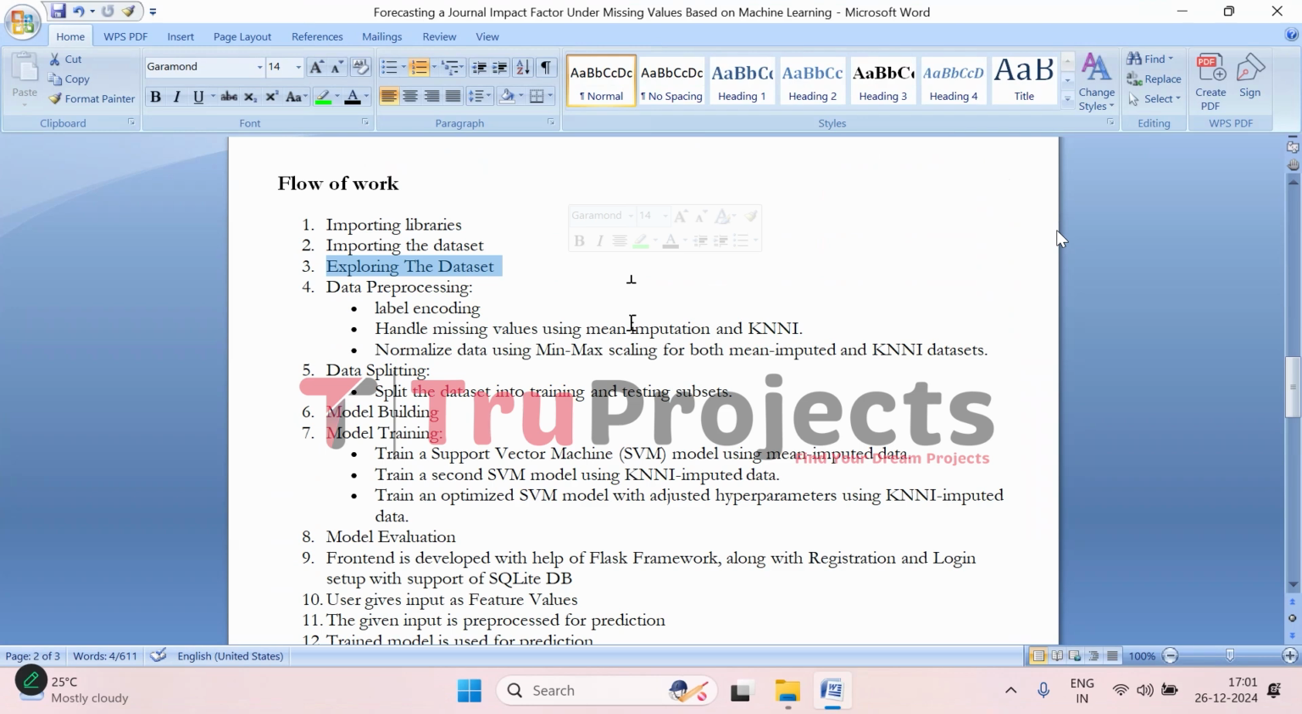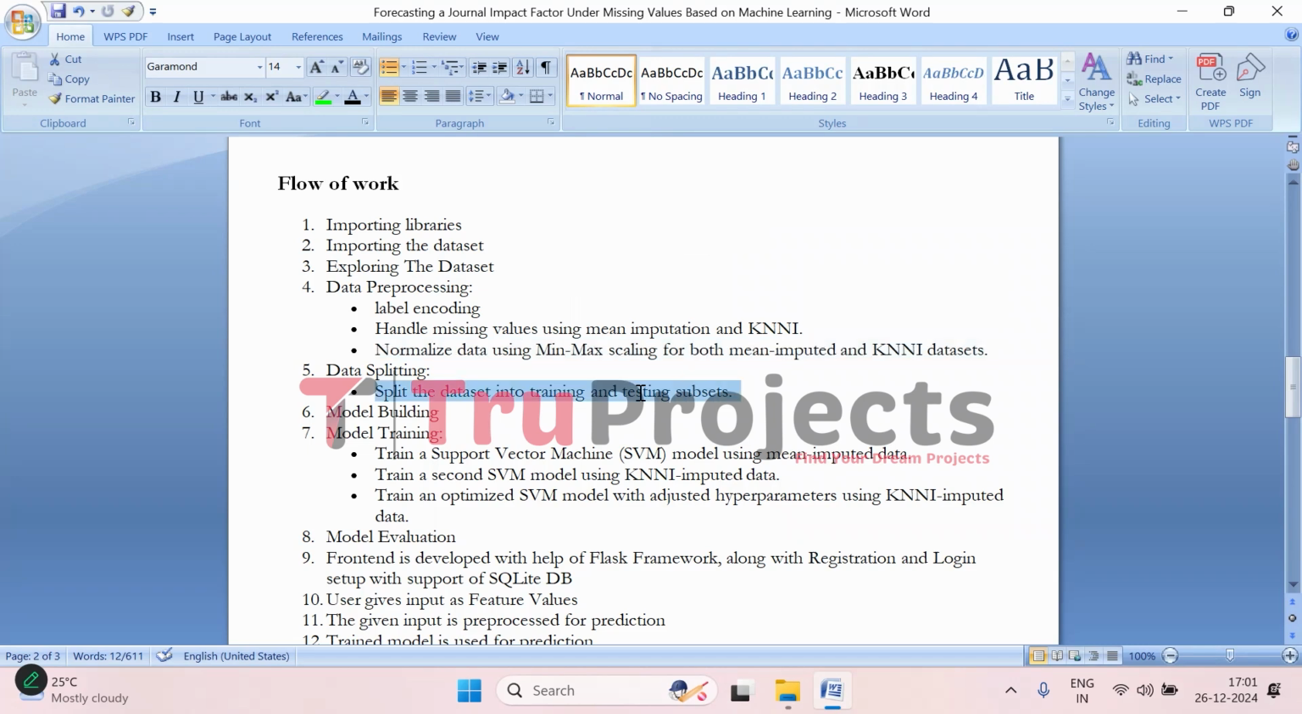Here, initial exploration of the dataset is done, which helps in understanding its structure, identifying important features, and spotting any issues like missing values. After that, we have done data pre-processing, where we have converted categorical data into numerical format using label encoding. Then we have handled missing values using two methods: one is the KNN-based imputer, and the other one is mean. After that, we have normalized the data. Here, data is scaled using min-max normalization to bring features to a common scale for better model performance.